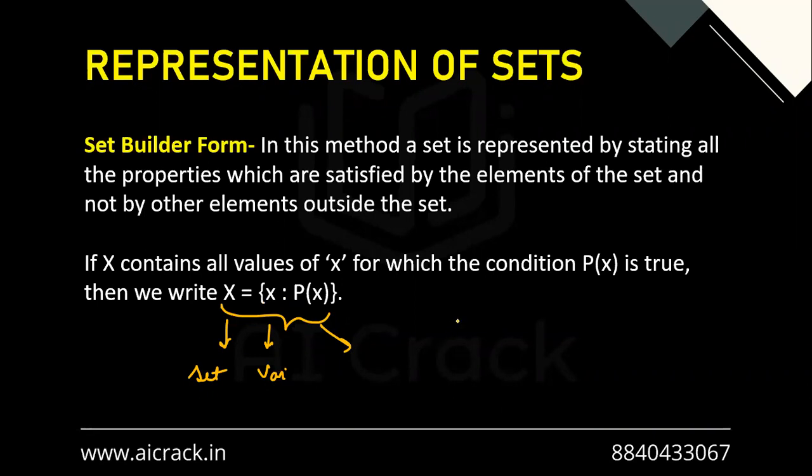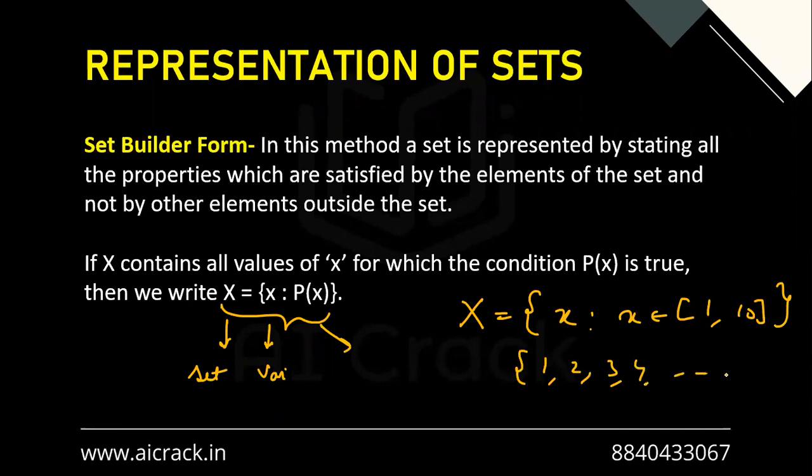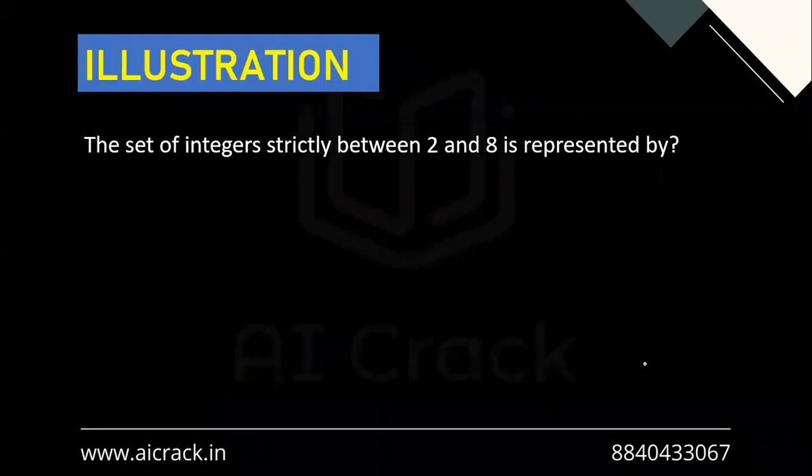So let's talk about one example. Let's say we are talking about set X represented by variable x, and it has a property that x belongs to, let's say, 1 to 10. So this is the property. So the set will have 1, 2, 3, 4, up to 10. This is a very crude example for set builder form.